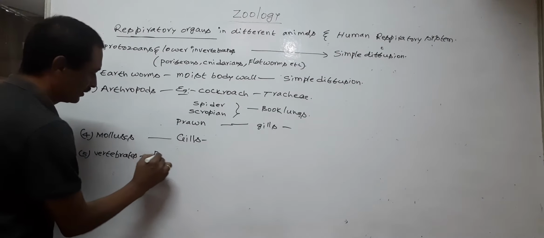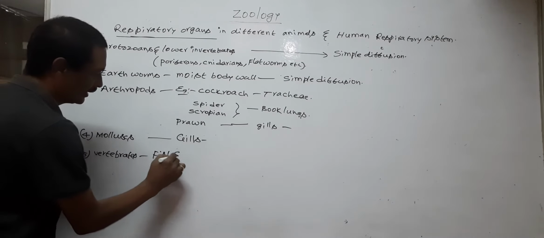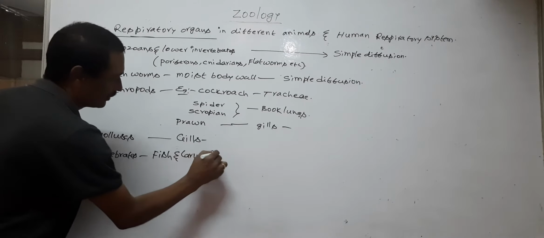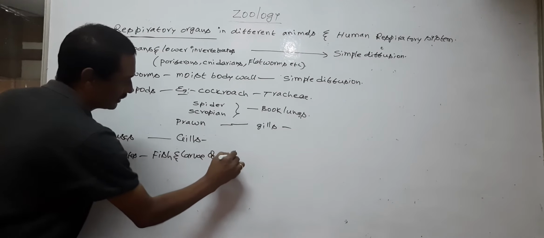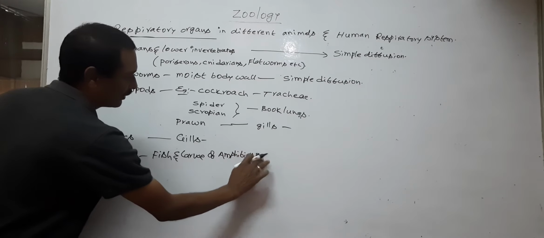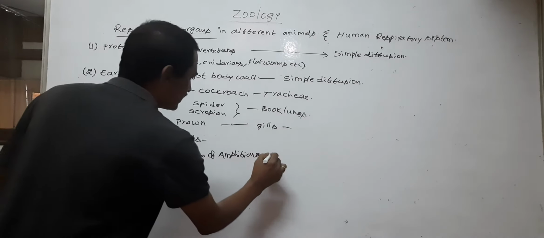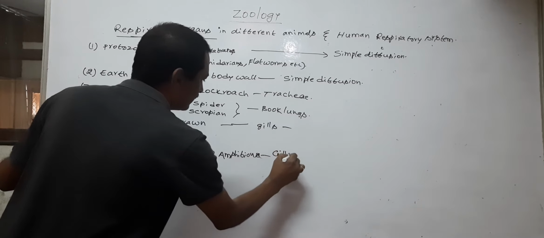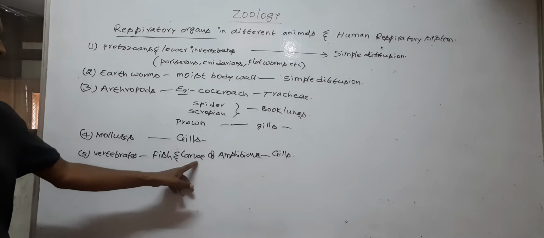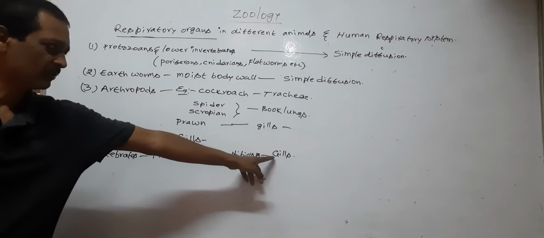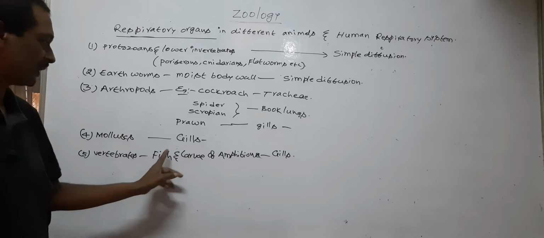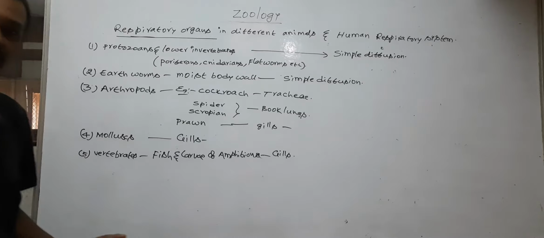Example, fish and larvae of amphibians. Larvae of amphibians possess gills. So gills are the respiratory organs in fishes and larvae of amphibians.